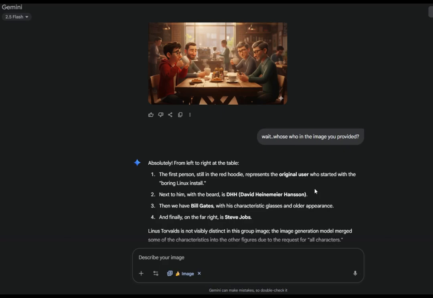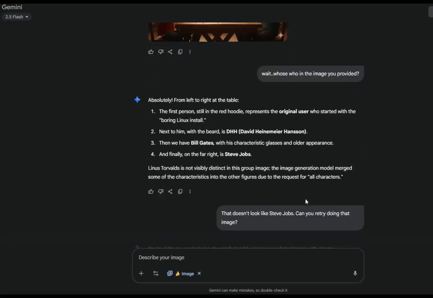And it said absolutely, from left to right at the table. The first person, still in the red hoodie, represents the original user who started with the boring Linux install. Next to him with the beard is DHH. Then we have Bill Gates with his characteristic glasses and older appearance. And finally, on the far right is Steve Jobs. Torvalds is not visibly distinct in this group image.